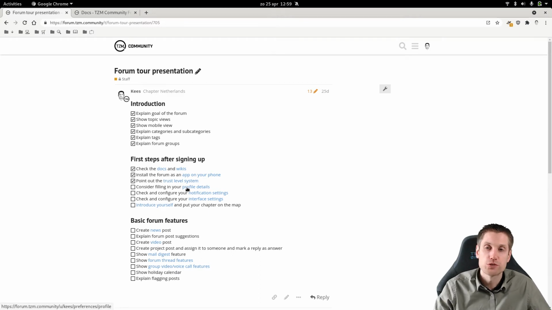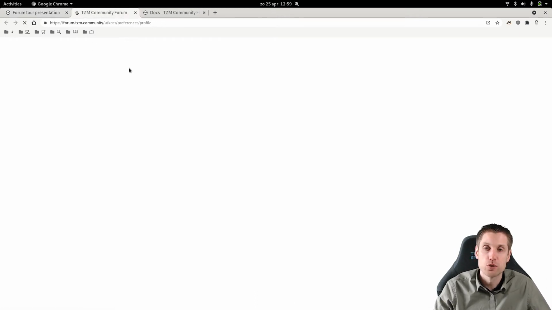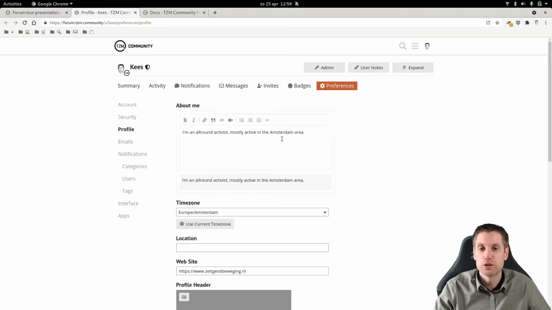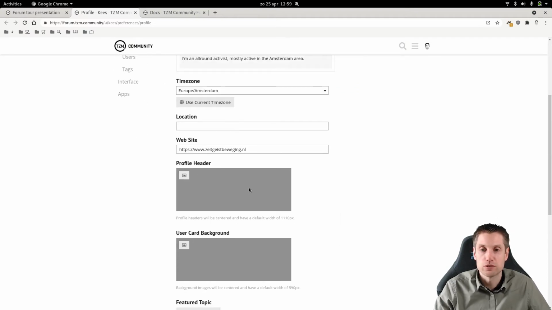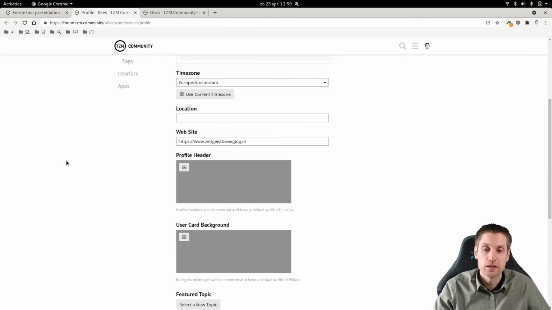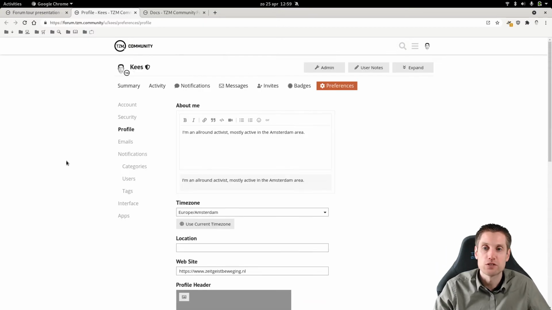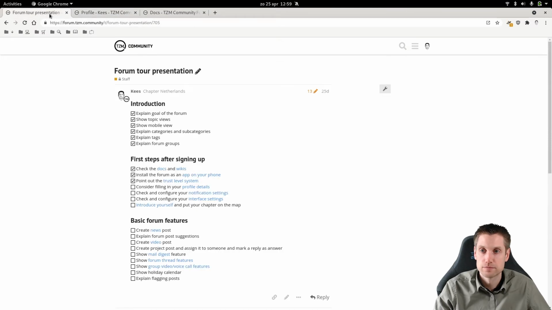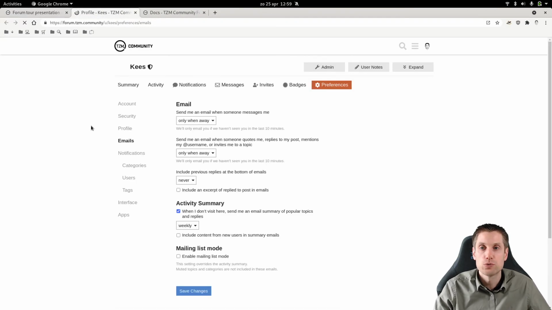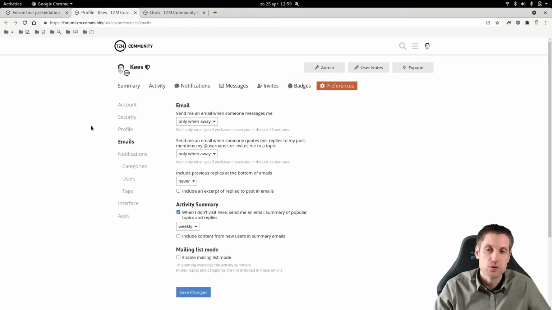So once you've signed up, it's always good to check out the profile details so people can get to know you better. So if you leave a small introduction here, and perhaps a profile header if that's to your liking, and an avatar, then that will give a more personalized touch to it. Furthermore, you also have notification settings, which are very, very interesting, because they will allow you to have a more distraction-free experience, but also you can keep track of the forum without actually visiting the forum.